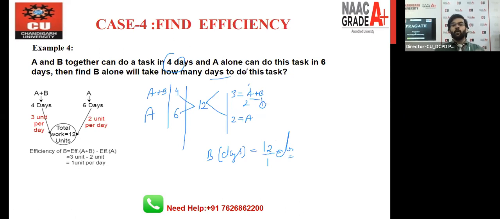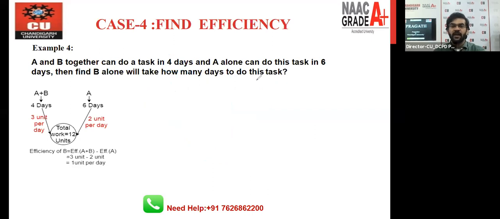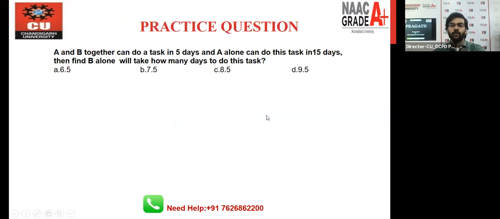So let's take one more example that is based on the same concept, so that you can understand the scenario more clearly, right? So the question we have right now is this, right? Solve it, guys, and give me the answer for this question. The same question as the previous one. Give me the answer for this one.